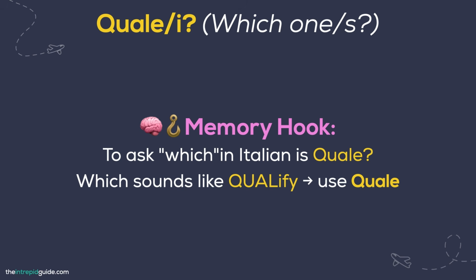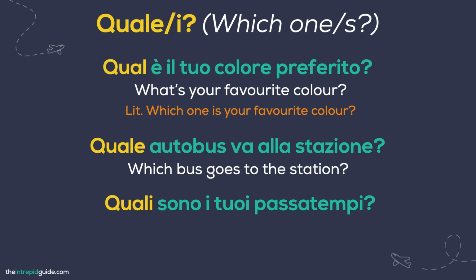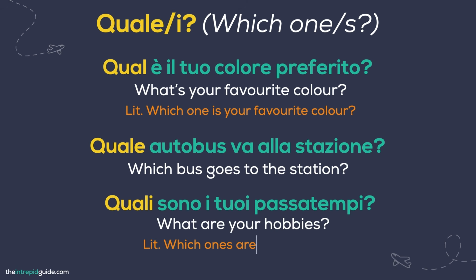Now, the interesting thing about quale is that it comes in different forms. We'll look at that in a moment, but for now, take a look at the translations of those examples that we just saw. What's your favorite color? Literally, which one is your favorite color? Which bus goes to the station? What are your hobbies? Literally, which ones are your hobbies?